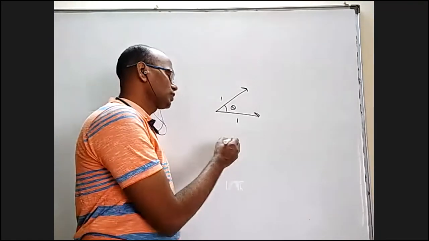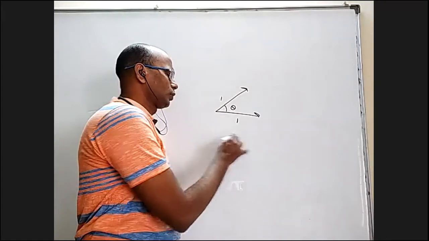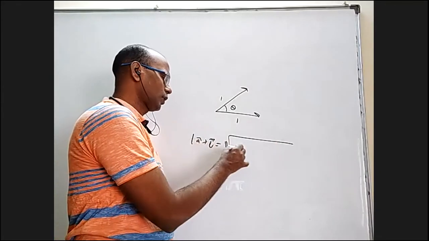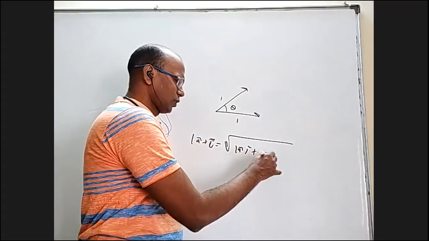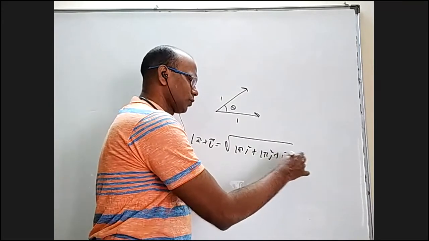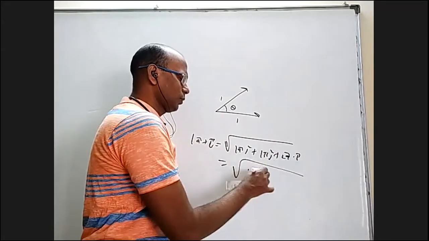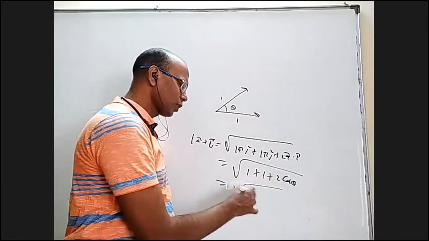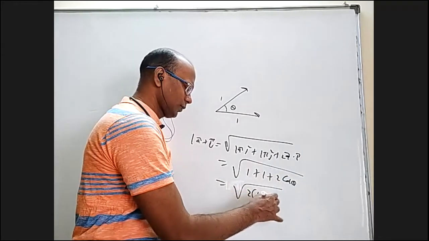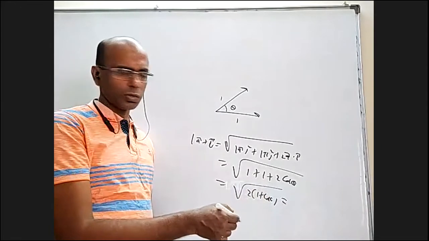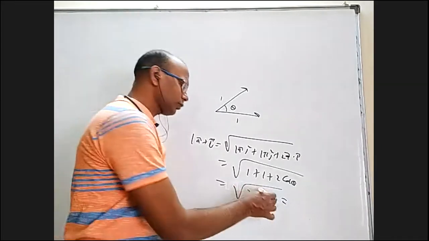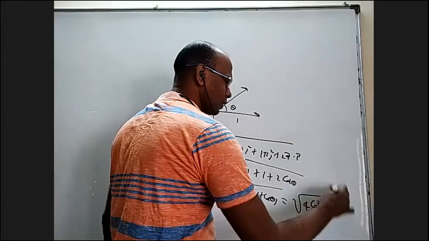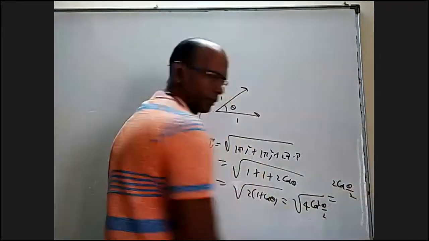Yes. If you use the formula, mod a bar plus b bar is equal to root of mod a bar square plus mod b bar square plus 2a dot b. This will be 1 plus 1 plus 2 cos theta. If I take 2 common, it will be 1 plus cos theta. And 1 plus cos theta, you can write as 2 cos square theta by 2. So it will be root 4 cos square theta by 2, and that will be 2 cos theta by 2.